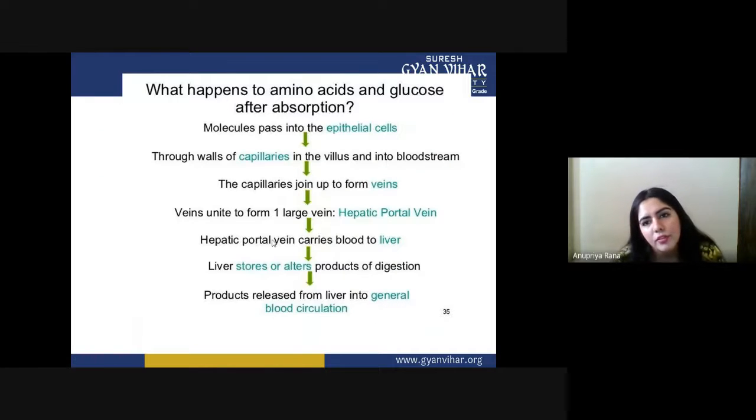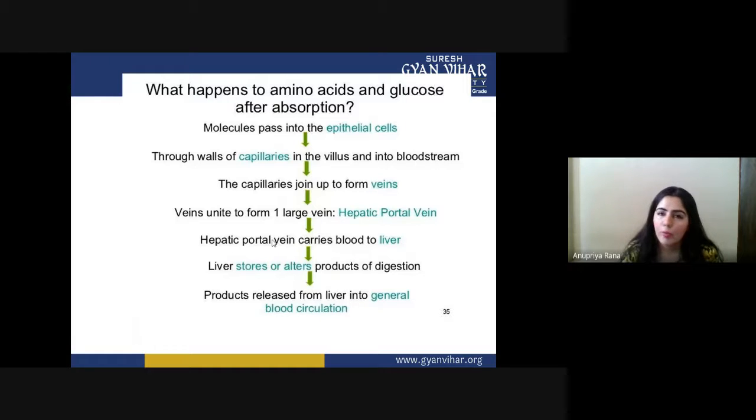What happens to the amino acids and glucose after absorption? Firstly, molecules pass into the epithelial cell, through the wall of capillaries in the villus, and into the bloodstream. The capillaries join up to form veins. Veins unite to form one large vein, the hepatic portal vein. The hepatic portal vein carries blood to the liver. The liver stores or alters products of digestion.